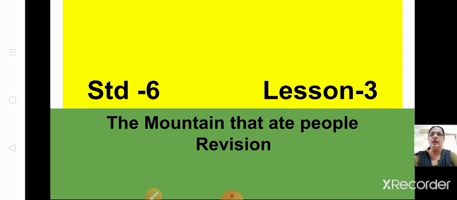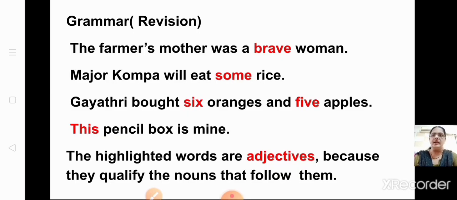Today we are going to revise lesson number 3, The Mountain That Ate People. Already we have finished with the lesson. Now we will do some textual exercises and revise the grammar part of this lesson. Lesson number 3. Okay, now let us revise.